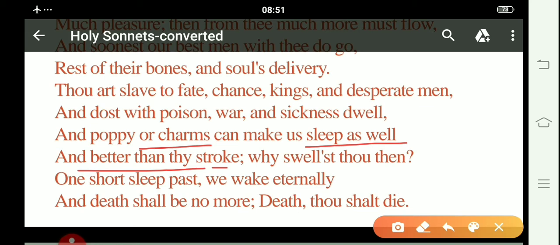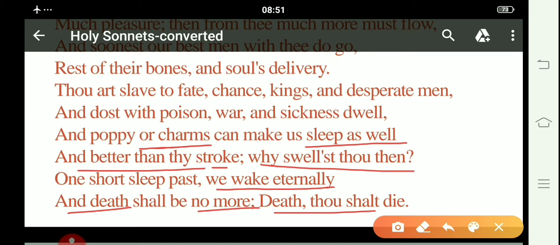All right. "So why swell'st thou then? One short sleep past, we wake eternally, and death shall be no more. Death, thou shalt die." Now the poet says, what possible reason could death have for being so puffed up with pride? Why are you proud then? As we have these things, these intoxications, these magic spells, and even you are associated with poison, war, and sickness, and you are the slave of fate, chance, kings, and desperate men. Instead of having all those things, why are you so proud?